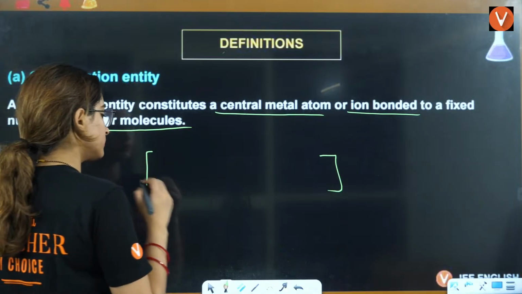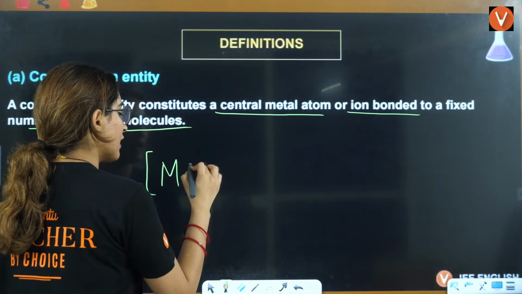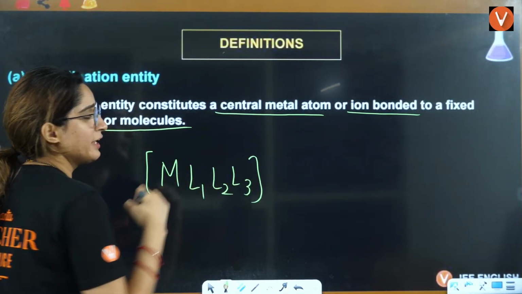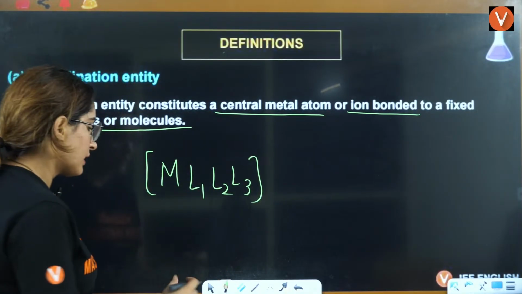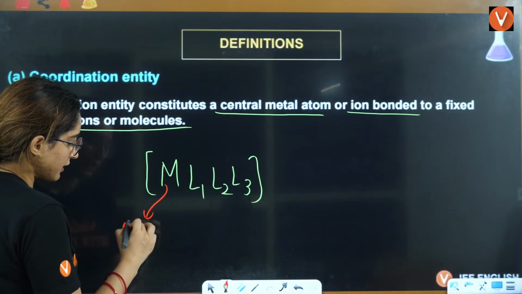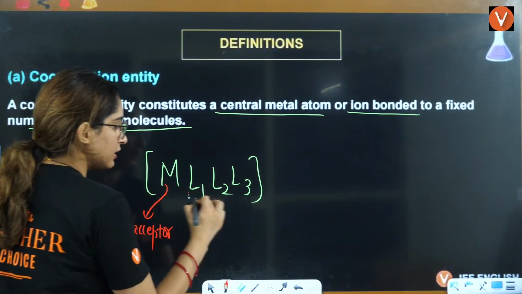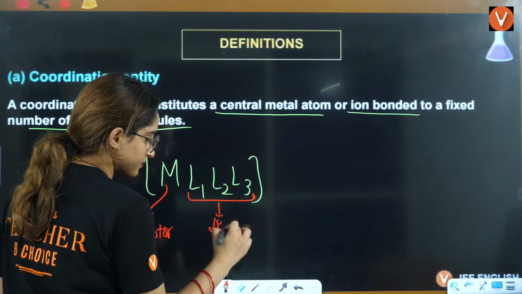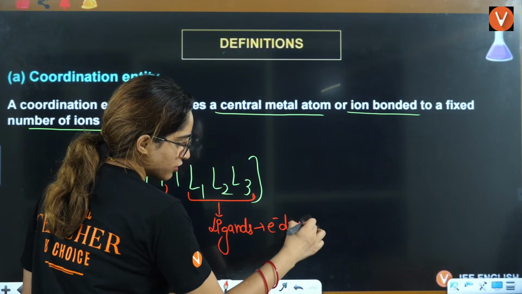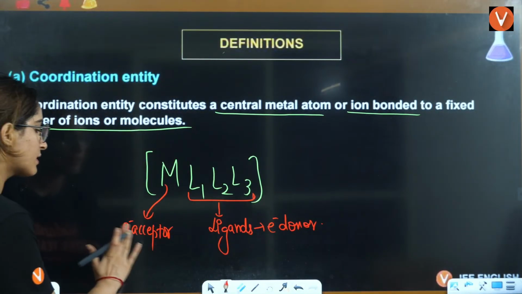Inside this, you will have a central metal atom and you will have ligand 1, ligand 2, ligand 3. This central metal atom is going to be the electron acceptor. These ligands are going to be electron donors.